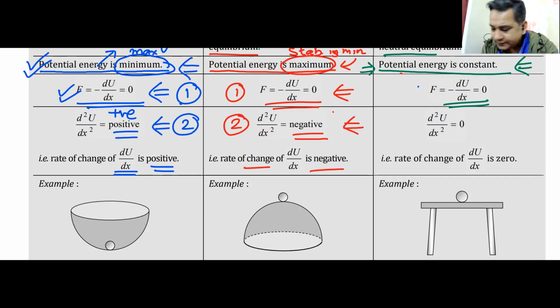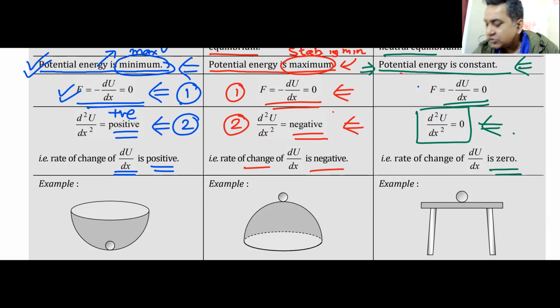I'll not go much into that, because it becomes more of a maths class rather than physics. I must concentrate on physics. Maxima, minima. Now for a neutral equilibrium, in the first case the second derivative is positive, in the second case the second derivative is negative. Positive, negative both are done. So in the third case what happens is it has to be 0.